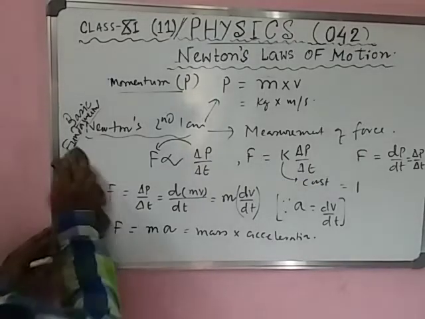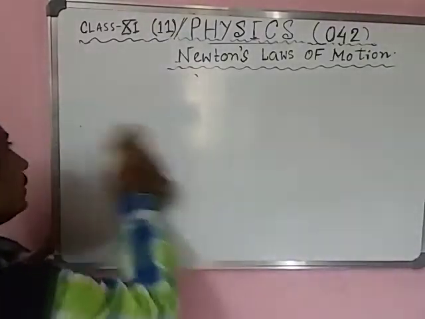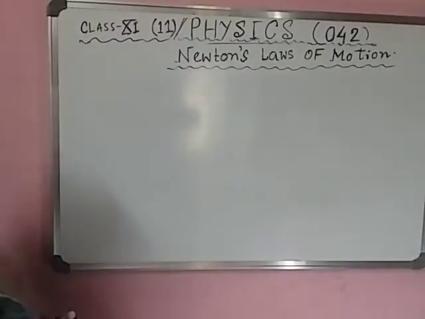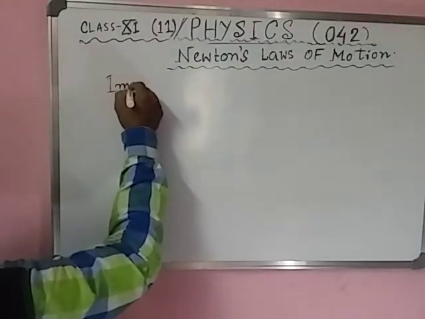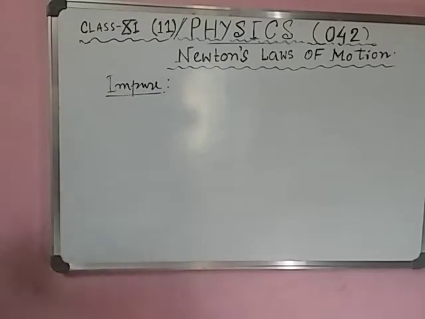Done. Next, what is called impulse? Students, we have two things: number one, impulse, and number two, impulsive force. If the force is variable, then we can find impulse.